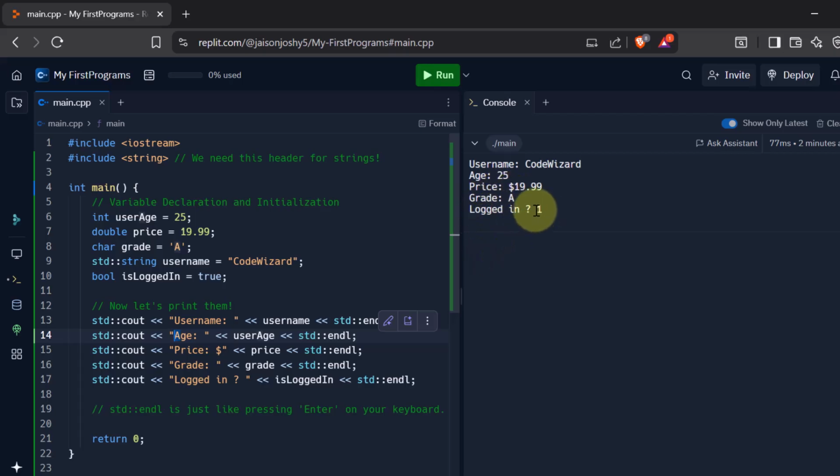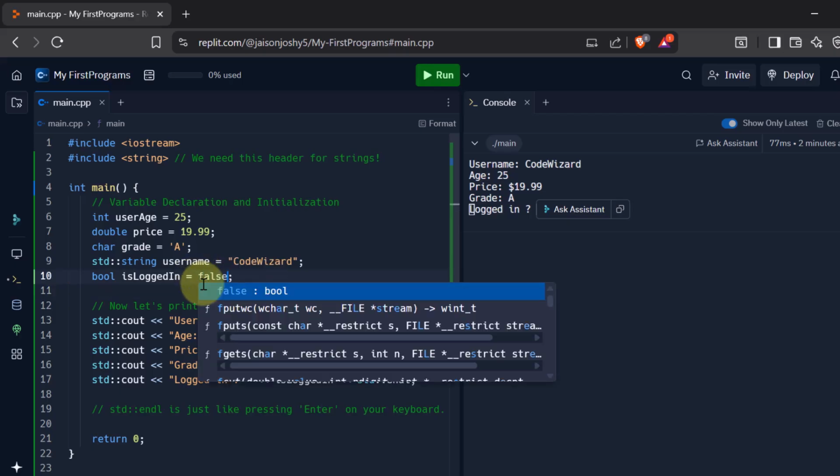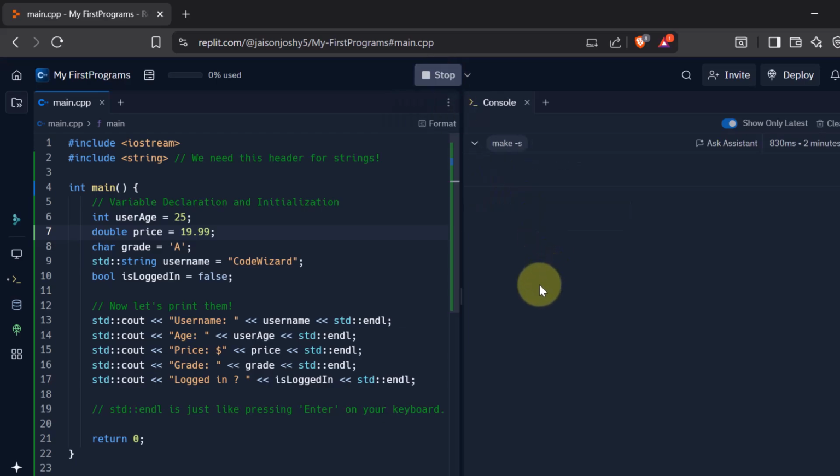Now logged in, you can see it printed 1 over here. So when it is true, it prints 1. And if it is false, it would print 0. Let's change it to false and see. False, and click on run. You can see it prints 0. So it's a Boolean value which toggles between true and false, that is 1 and 0. Okay, so with that we have got an idea of what variables and data types are.